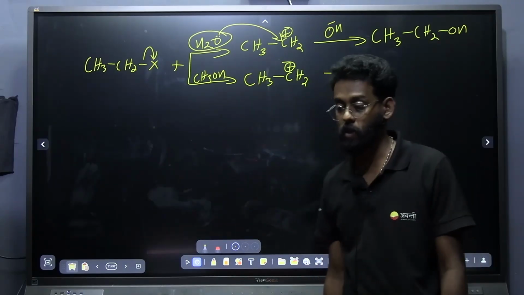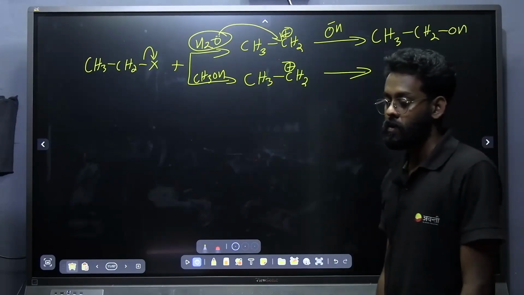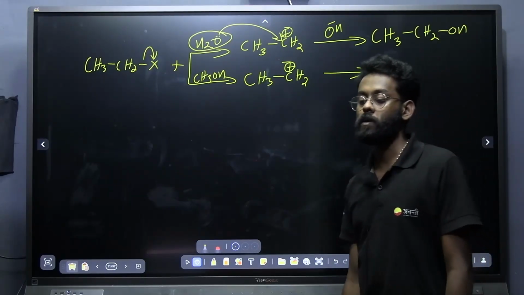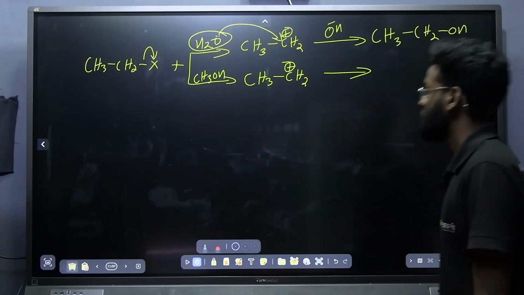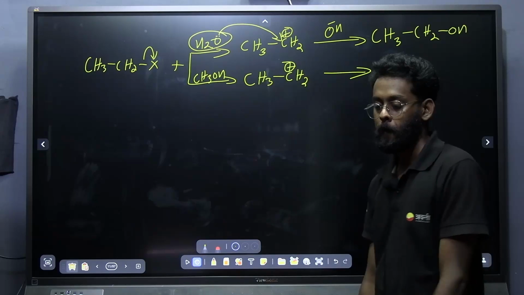Now what about the second one? That's my question. CH3OH. Second one. What is the nucleophile that is attacking or replacing the halogen? Come on.